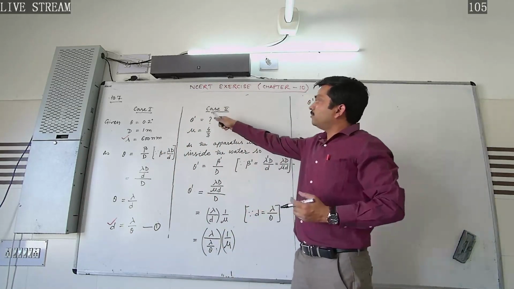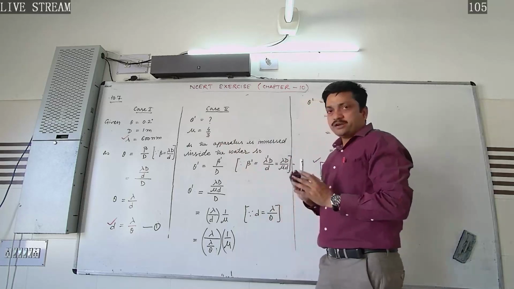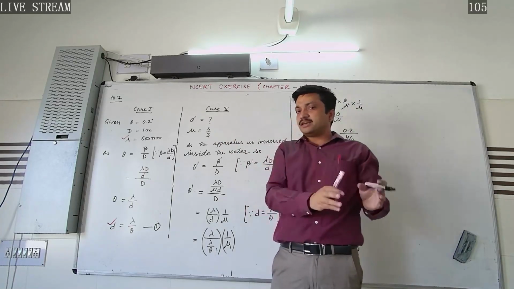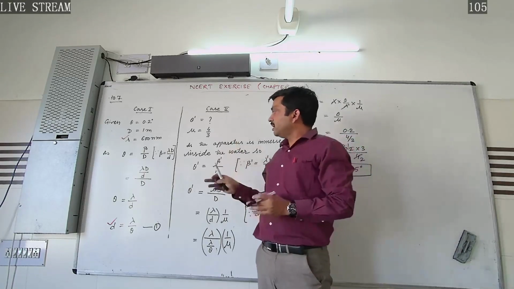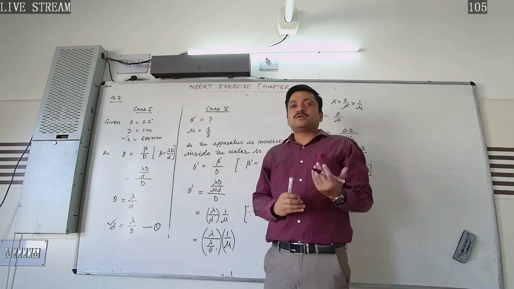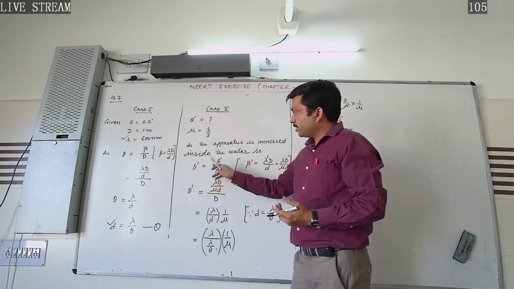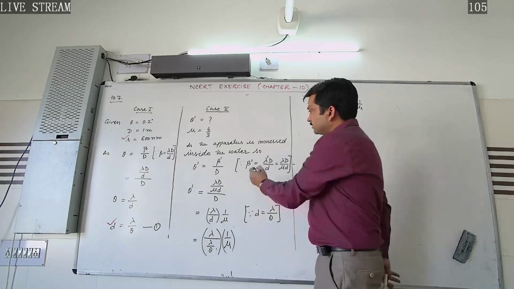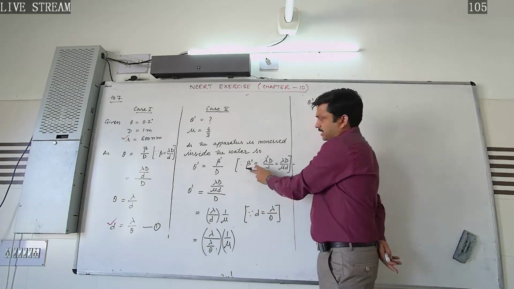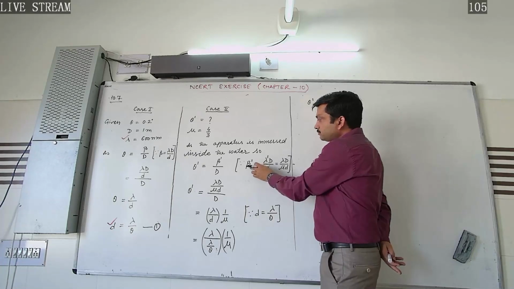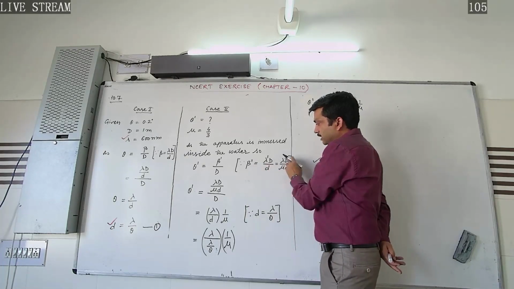In the second case, we are asked that when the Young's double slit experiment is inside a liquid of refractive index 4 by 3, what would be the angular width? Here angular width will be given by beta dash by D. When the Young's double slit experiment is immersed inside the liquid, the new fringe width beta dash becomes lambda D by mu d.